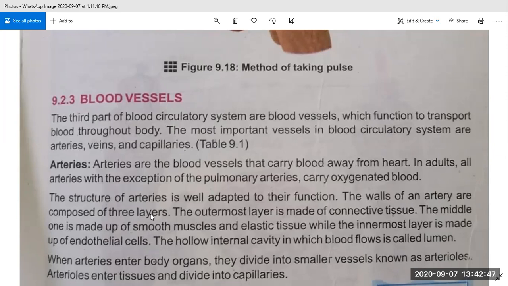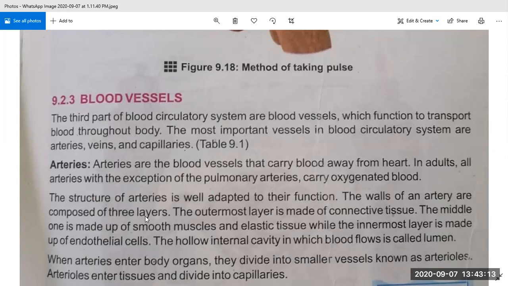Keep in your mind that the walls of arteries are made up of three layers: the outermost layer, middle layer, and innermost layer. What are these three layers? Outermost layer, middle layer, and innermost layer.